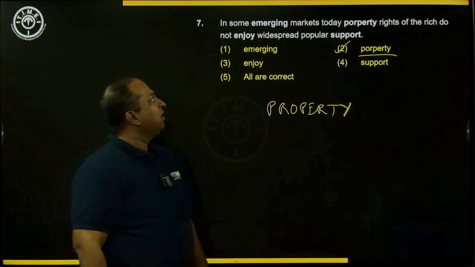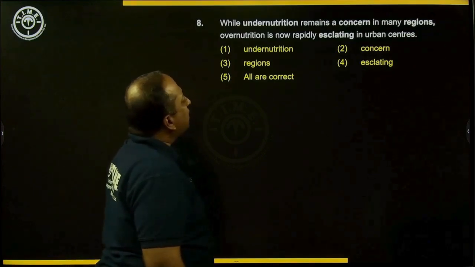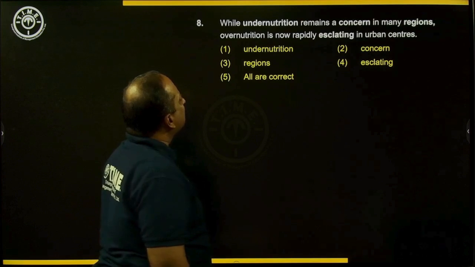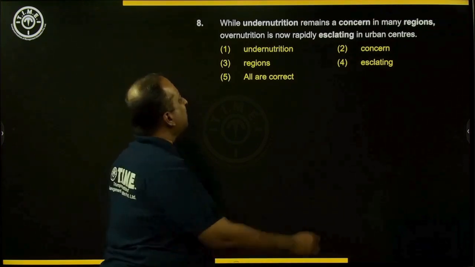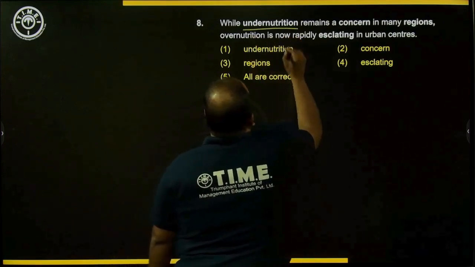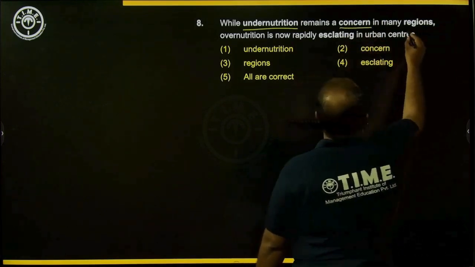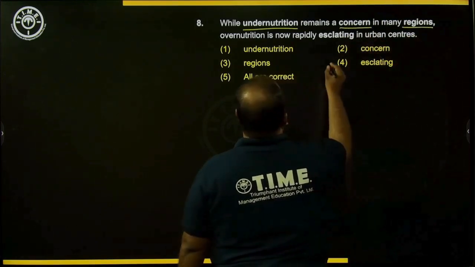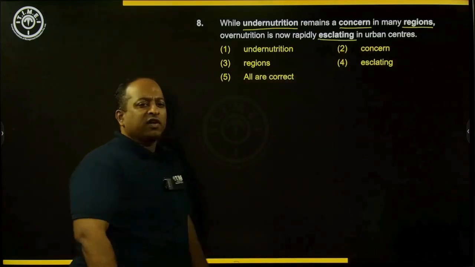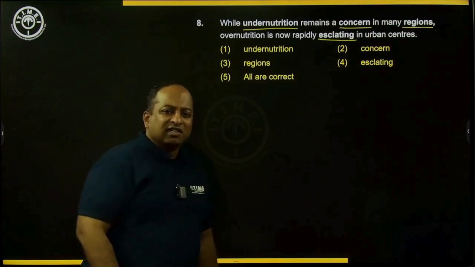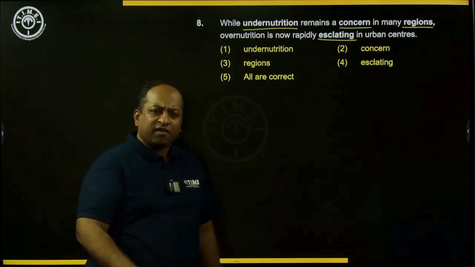Now let's move on to the next question, which is question number 8. While undernutrition remains a concern in many regions, overnutrition is now rapidly escalating in urban centers. So we have the first bold word, which is undernutrition. The second bold word is concern. Third, regions. And fourth, escalating. So the first word, undernutrition, as we discussed earlier in this video, is a compound word which does not need any hyphenation.